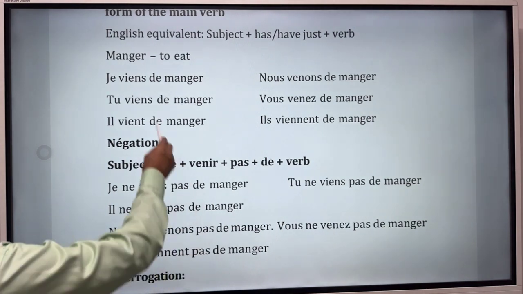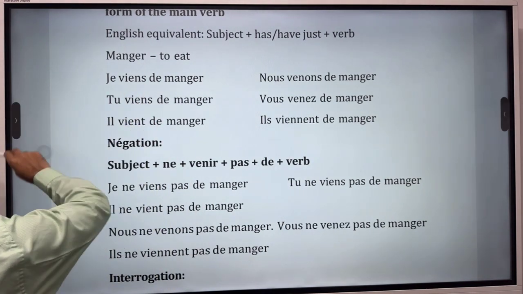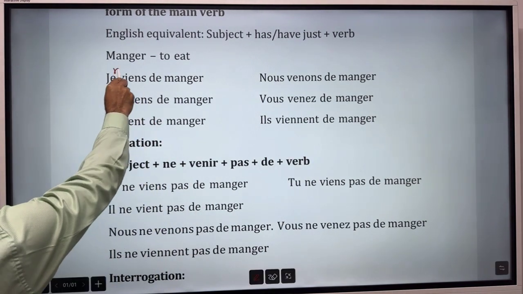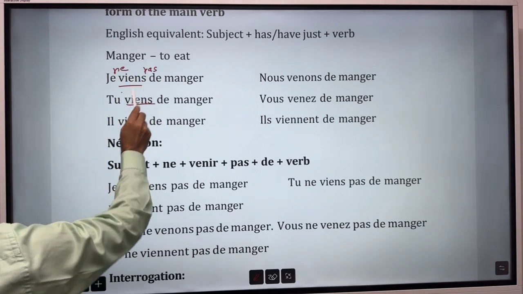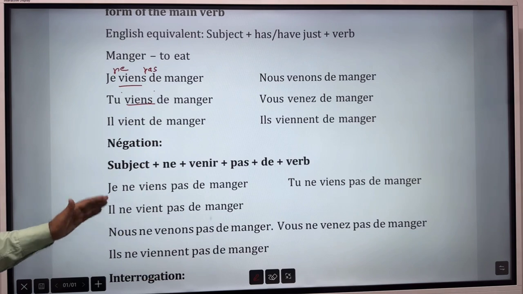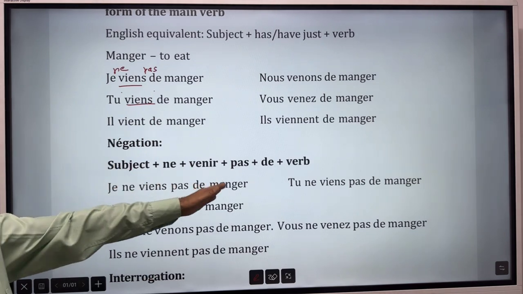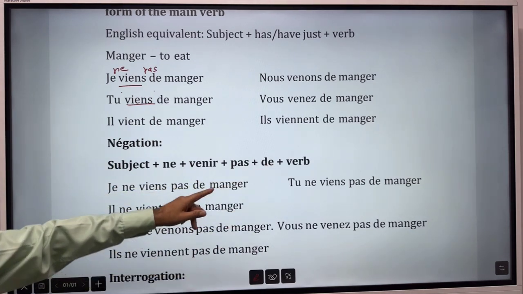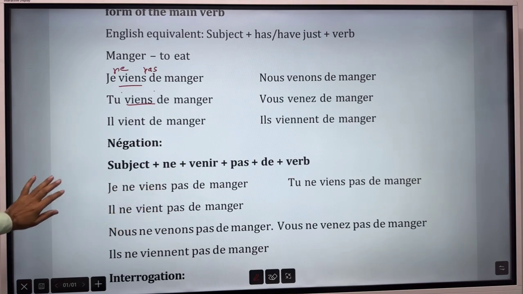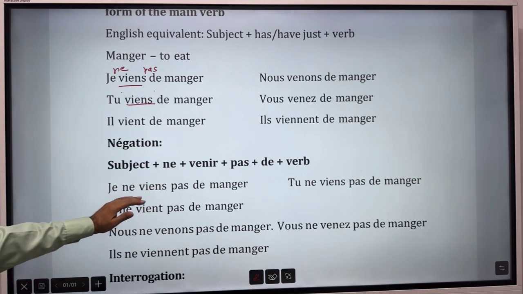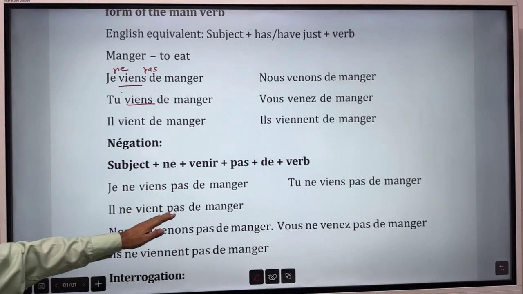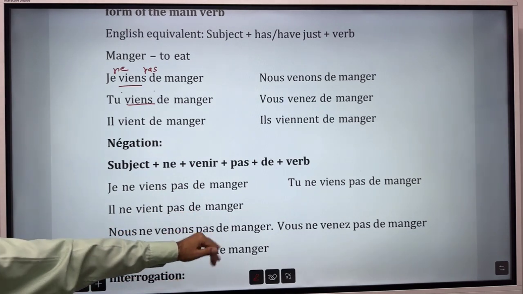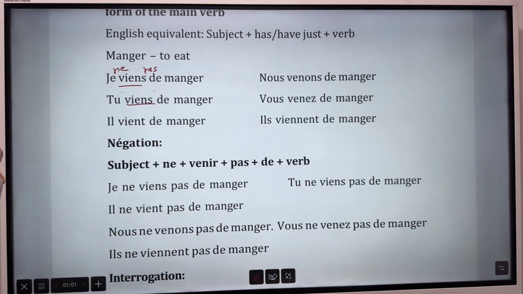Now, in case of negation, simple rule is there. This venir should be negated. So here, ne and pas. So subject plus ne plus venir plus pas plus de plus verb. Verb should not be conjugated. Main verb should remain in its original form. Like je ne viens pas de manger, tu ne viens pas de manger, il ne vient pas de manger, nous ne venons pas de manger, vous ne venez pas de manger, ils ne viennent pas de manger.